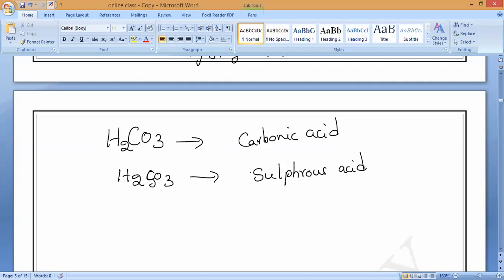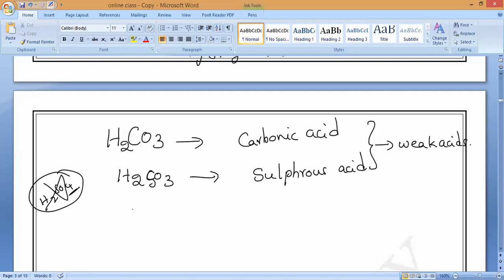These are called weak acids. Other example, please remember: H2SO3, sulfurous acid. H2SO4, what should we call it? Sulfuric acid. One oxygen is increasing. Remember, this is a strong acid, this is a weak acid. Is it clear?